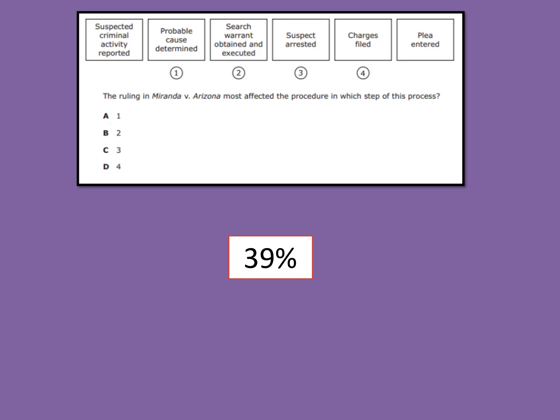Let's try to answer this question here. Only 39% of students got this right. Usually most of the questions will show you like plus 50, and so I don't ever worry. But when it gets under 50%, I like to point out that sometimes we just need to focus a little more on certain things. The answer comes in 3, 2, 1, when the suspect is arrested. If you've been arrested, you know that.